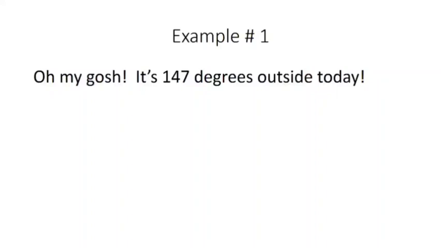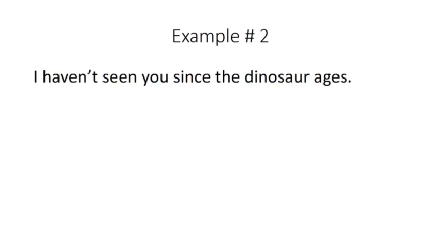So it is exaggerated. Example 2: I have not seen you since the dinosaur's age. That means for a long time. Dinosaur's age means millions of years. Actually the speaker wants to say it has been a long time since I have seen you. So it is also exaggerated. So hyperbole is exaggeration.